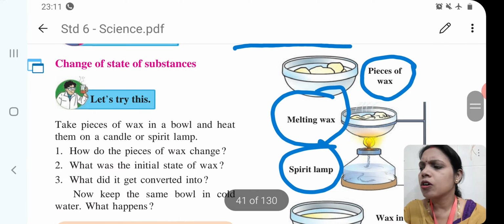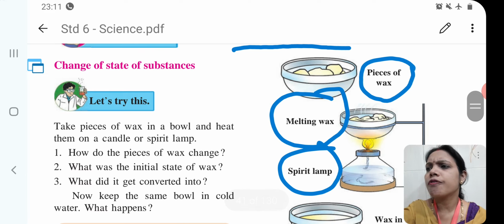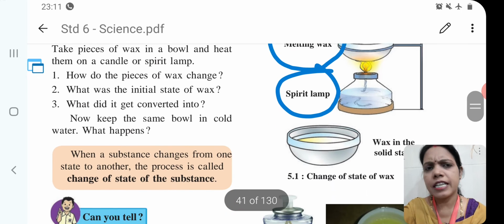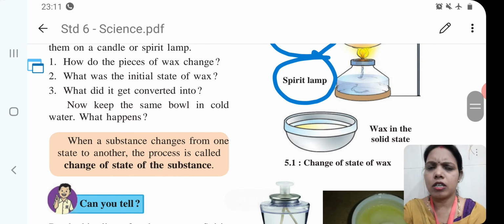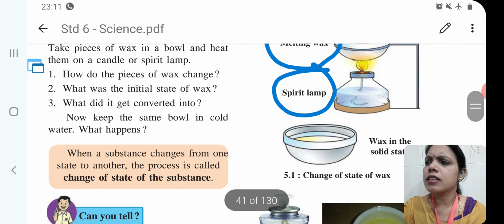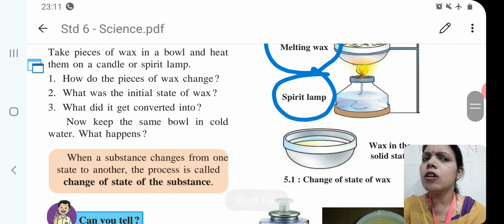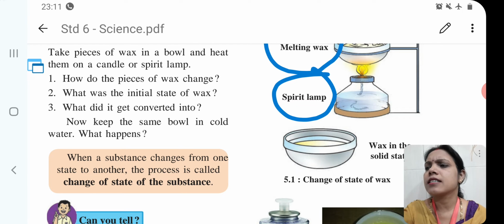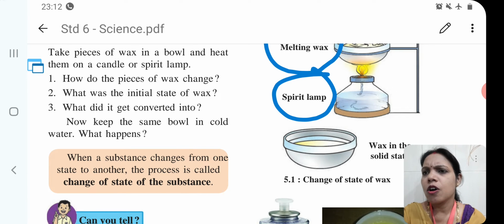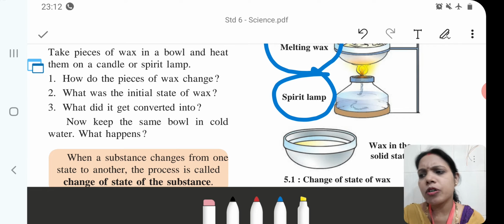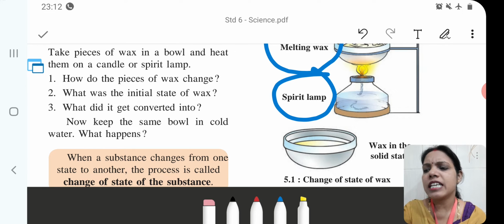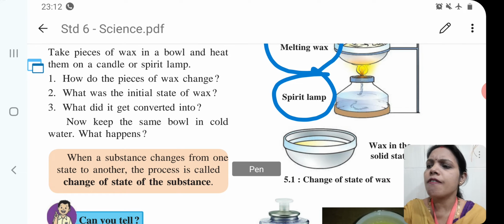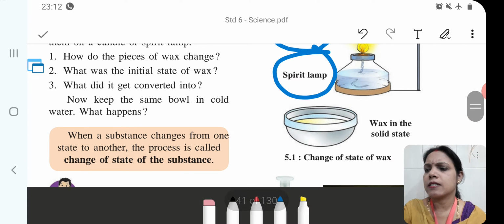So we are going to move further. Keep the same bowl in cold water. What happens to that bowl we had kept? When a substance changes from one state to another, for example solid state to liquid state or solid state to gaseous state, the process is called change of state of the substance.